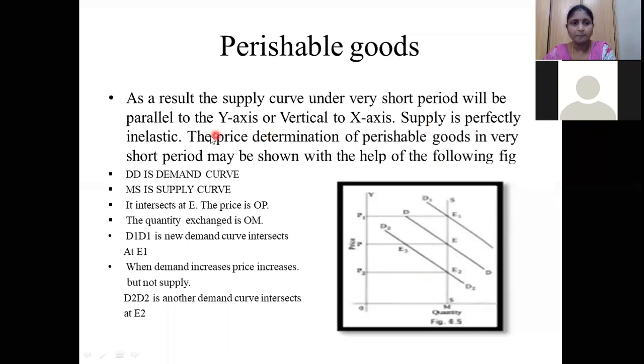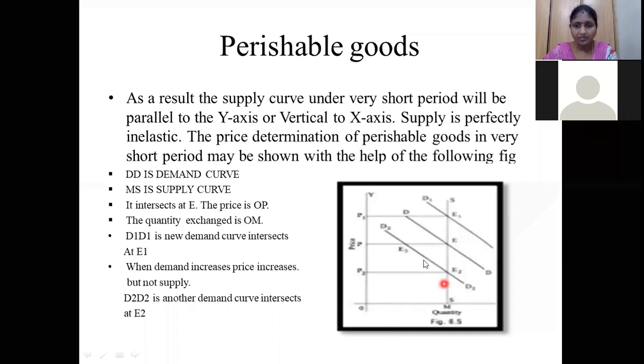See here, supply is perfectly inelastic because it is vertical, which means it is not changing. It is not affected by the demand. It is constant. You know what is meant by elastic and inelastic. Already I have told you what is meant by elastic and inelastic. Whenever the price changes, the quantity of goods purchased changes, it is called an elastic commodity. Whenever the price changes and the quantity does not change, it is called inelastic. So here it is a vertically straight line, so we can say that it is inelastic. The price determination of perishable goods in a very short period we can explain by using this graph.